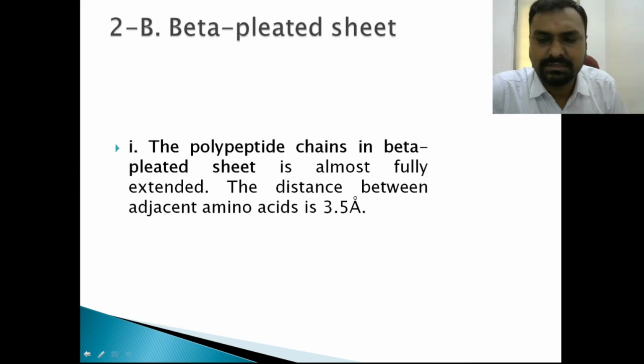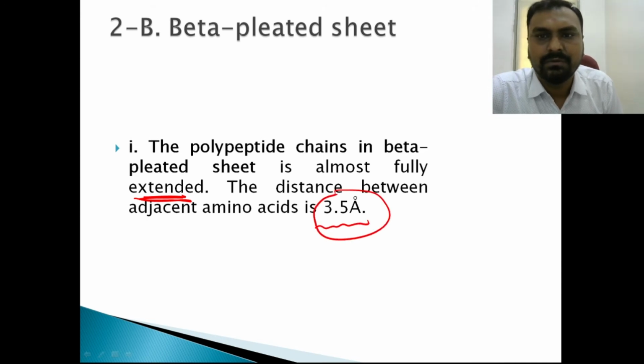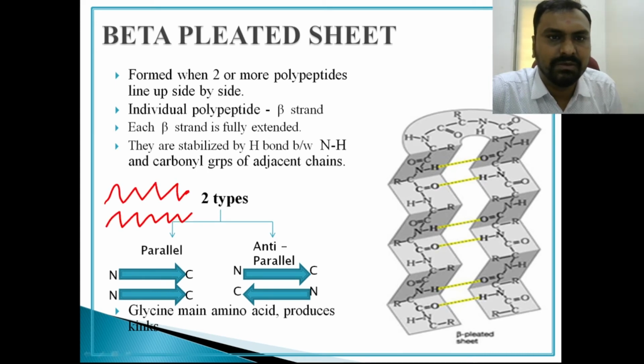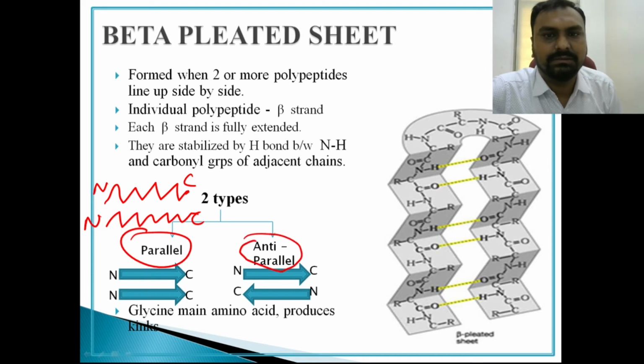Now another secondary structure is the beta pleated sheet, the difference being that it is extended, and the distance between two adjacent amino acids is 3.5. There can be two configurations. It is made up of two chains, mostly two polypeptide chains. If both are in the same direction, that is called parallel. If they are in opposite directions, they are called anti-parallel.